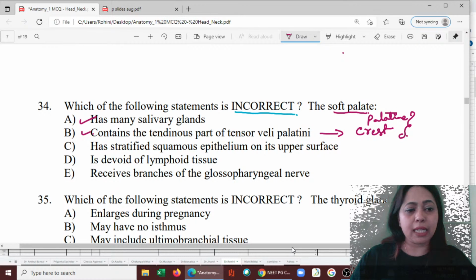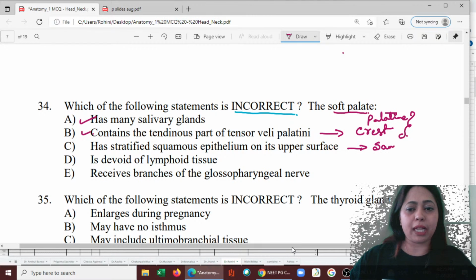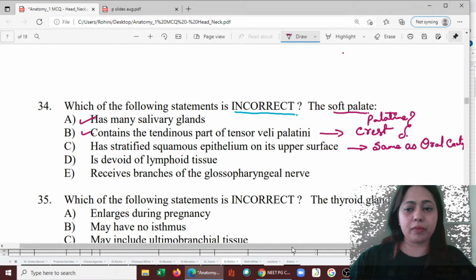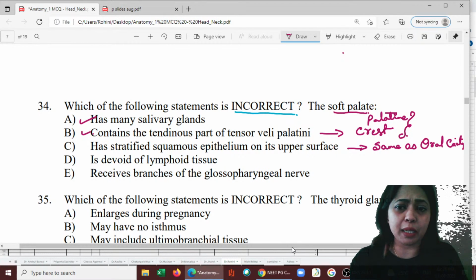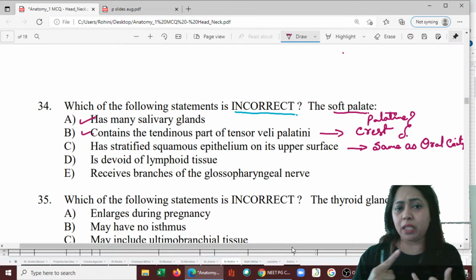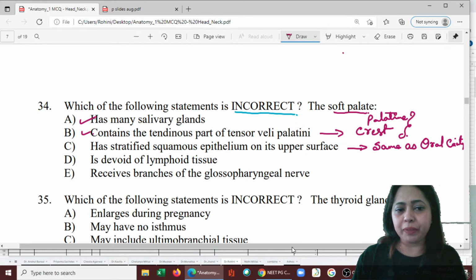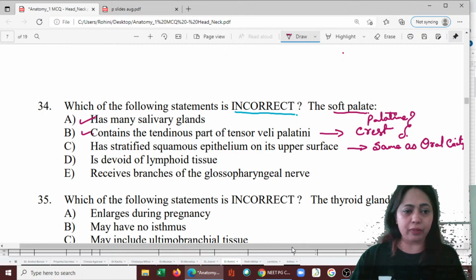Next, it has stratified squamous epithelium on its upper surface. That is true, same as the oral cavity. Same epithelium because it's inside the oral cavity. Why would it be a different epithelium? So the oral cavity, the tongue, the soft palate, including the tonsil, are lined by the same epithelium. The tonsil, tongue, the buccal mucosa, and also the soft palate outer surface, they're all lined by the same epithelium. Okay, so now here we have the same thing.